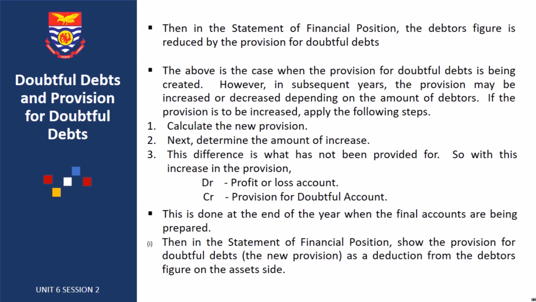So with this increase in the provision, debit profit or loss and credit provision for doubtful debt. This is done at the end of the year when the final accounts are being prepared. Then in the statement of financial position, show the provision for doubtful debt, the new provision, as a deduction from the debtors figure on the asset side.